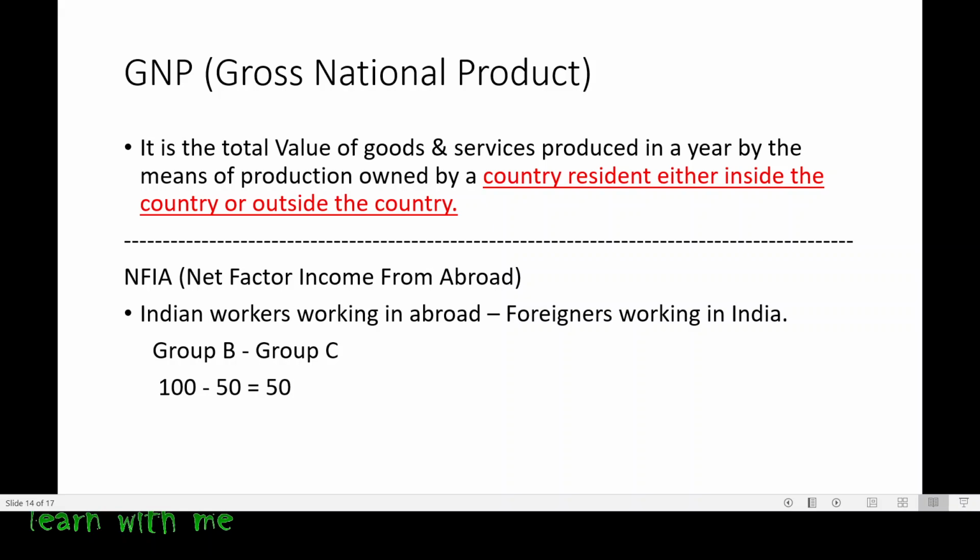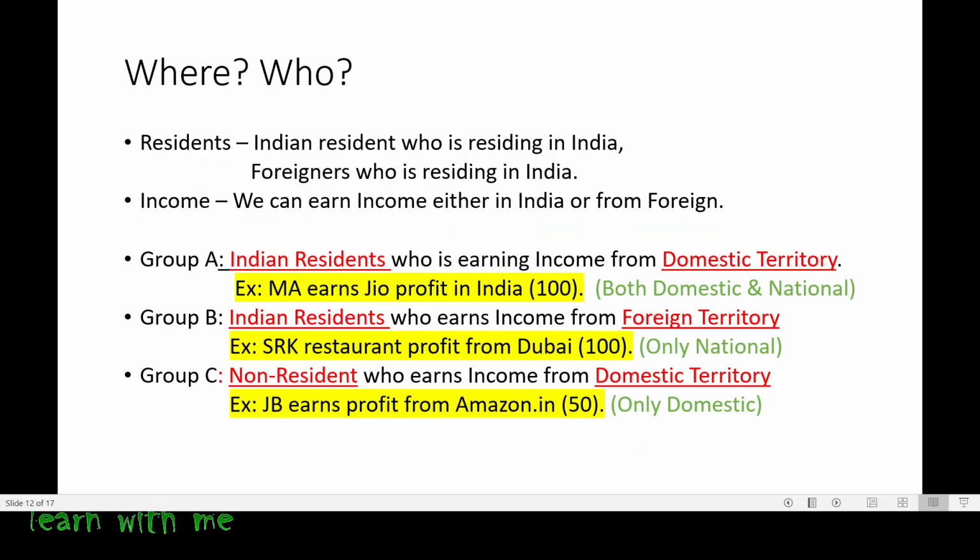That means first of all, he should be a resident. After that, he can earn income either in India or outside India. That is known as GNP. Now, let me come back to this example. What should we consider? We should consider who. He should be a resident. Only then we will add it for GNP.